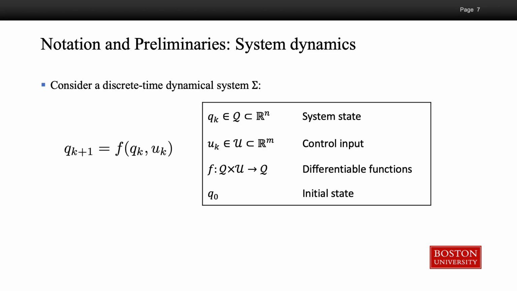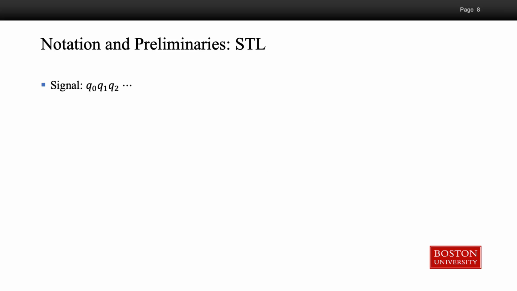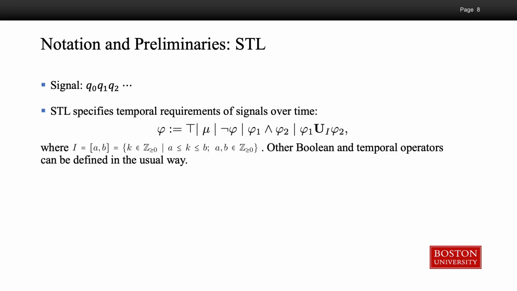Before formulating our problem, let's look at some notation and preliminaries. We consider a discrete time dynamical system sigma where x is the system state and u is the control input. We use this compact notation for a sequence of controls and the sequence of system states steered by these controls. Now let's look at the definition of STL. STL is defined over signals. Here a signal is the sequence of system states. STL specifies temporal requirements of signals over time. It has the syntax like this. We can also define other Boolean and temporal operators.